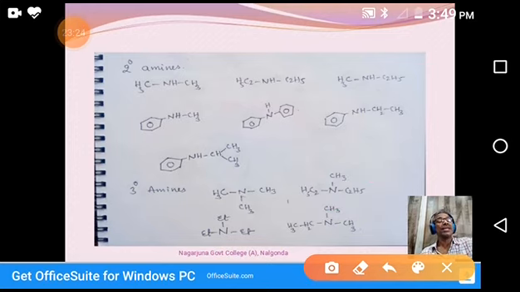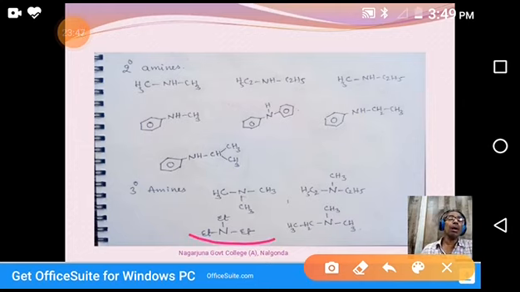That's why it is N-ethyl N-methyl ethanamine. In IUPAC naming method, it is called N-ethyl N-methyl ethanamine.